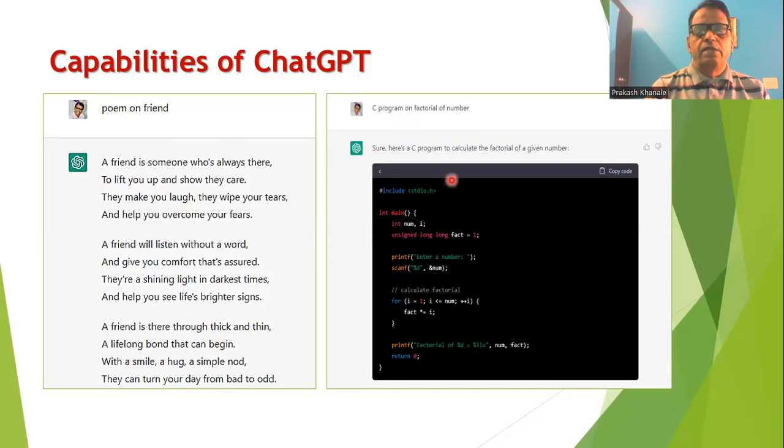I asked ChatGPT to give me a C program to determine the factorial of a number, and here is the answer of ChatGPT. A perfect program was given as an output, and below that, even the explanation of the program was also given. A few days back, when I asked ChatGPT to write a program, it gave only the code as an answer. But now the capabilities of this technology have improved, and it is also giving an appropriate explanation of the program.